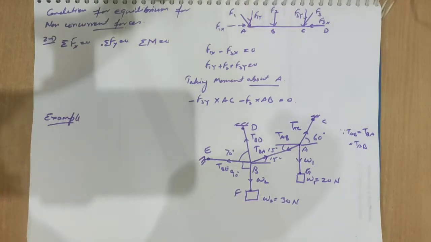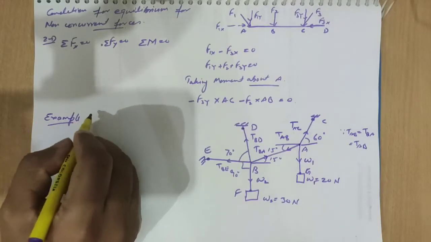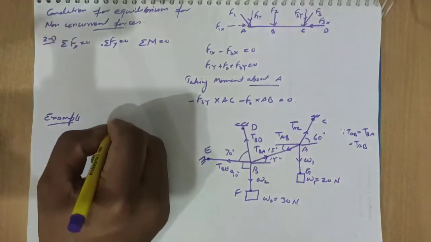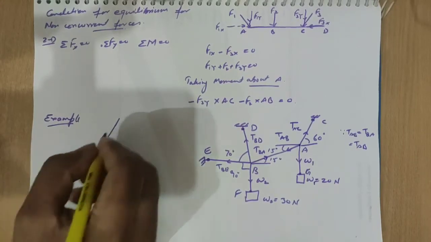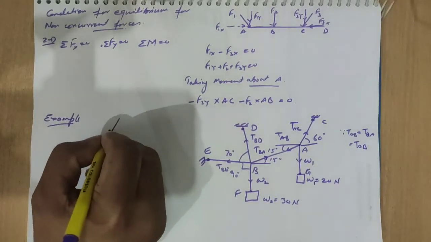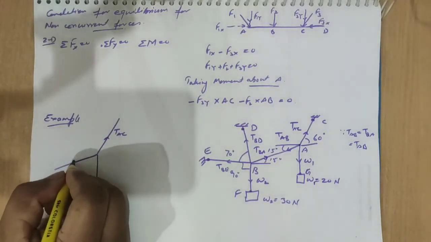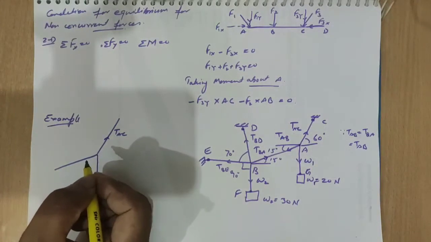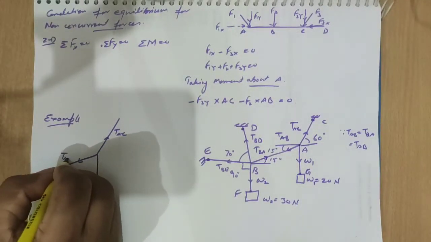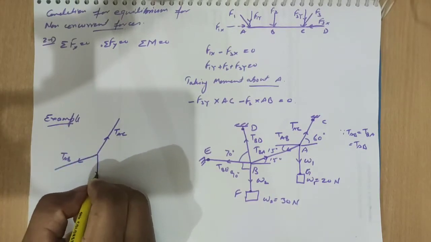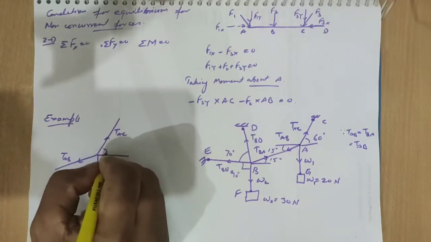So we can take the point A, and AB, and W1. So its angle is 30 degree.